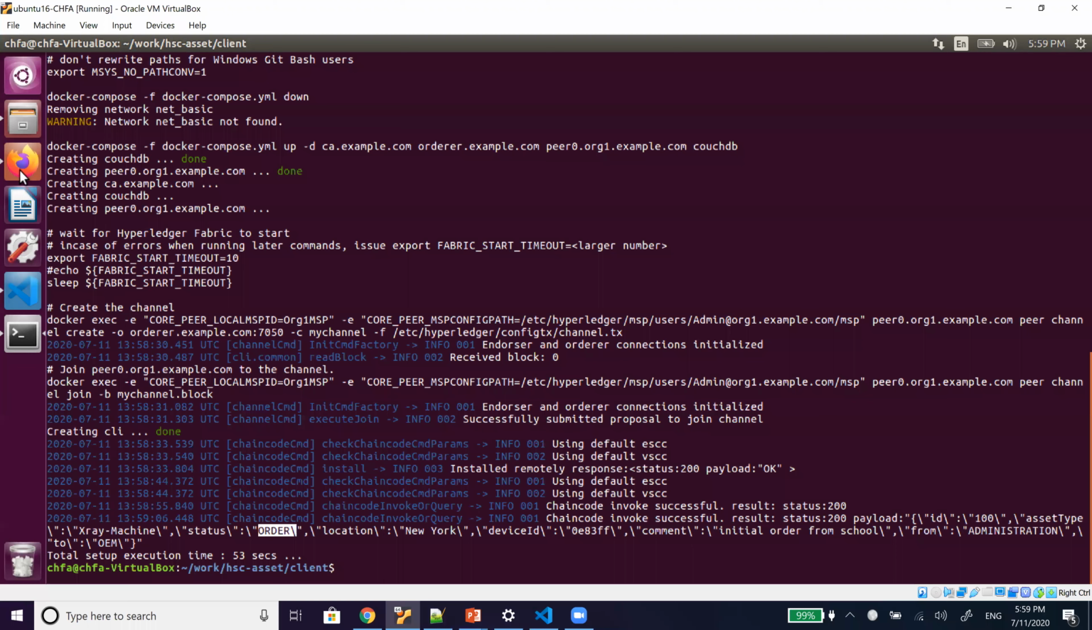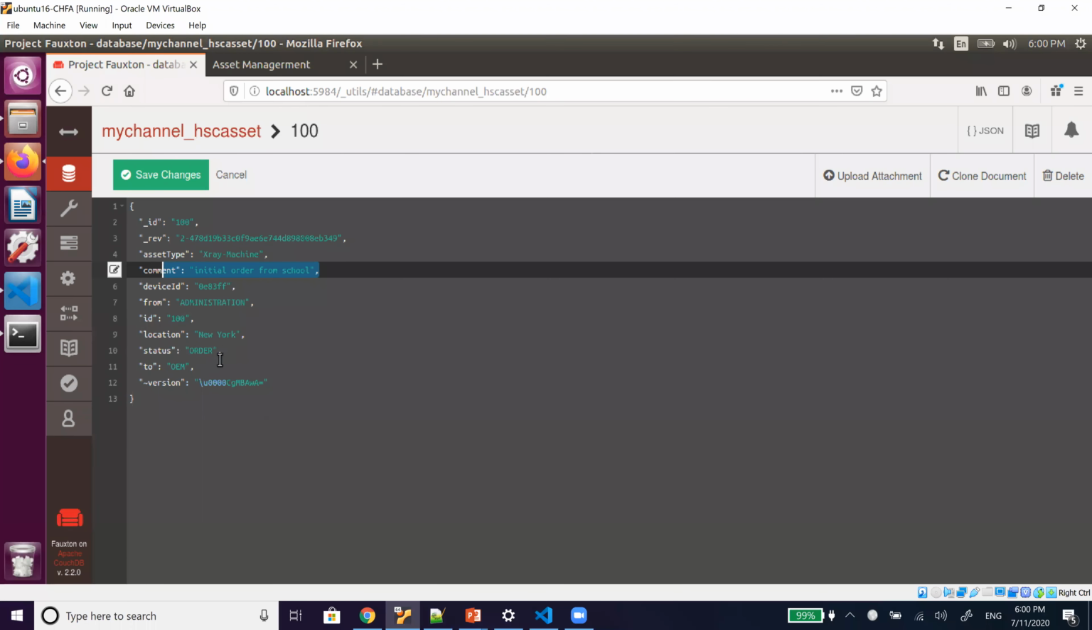We can see here in the CouchDB, if we want to see our data. This is my localhost CouchDB, so I have a single CouchDB. I can see the data, the ID with 100. What exactly happened to this now? This status is the order, and this is the data in the backend on Hyperledger Fabric, and this time we have used CouchDB.